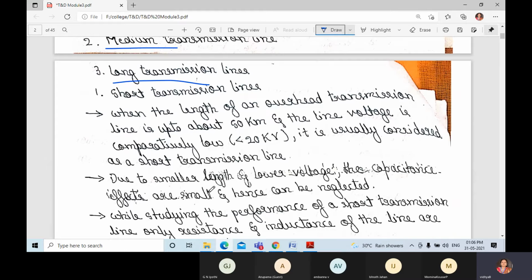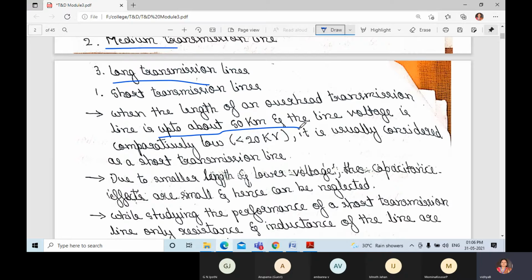In short transmission lines, the length of an overhead transmission line is up to 50 kilometers. You need to remember this.